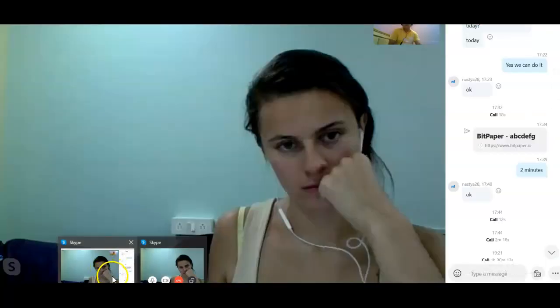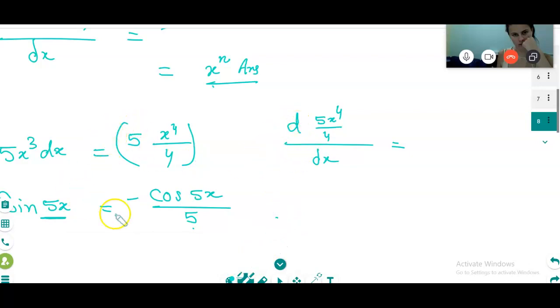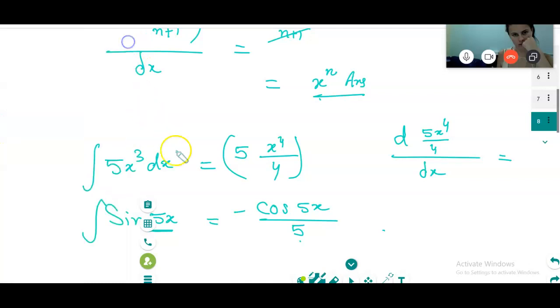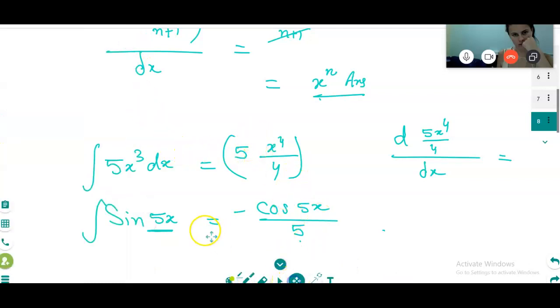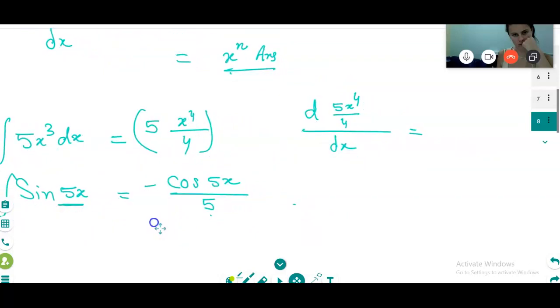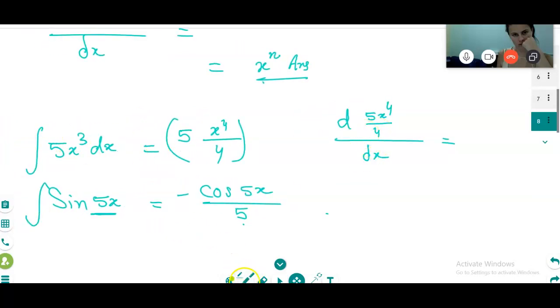Wait, why do you write dx? I am differentiating this whole thing. Why do you write dx at the end, not dy? You write d, so it's like dy on dx. Yes, y is equal to this whole thing. So I have put y and divided by dx.